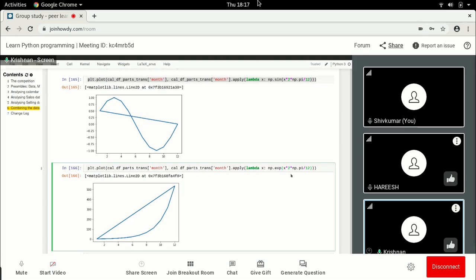I was just looking at Euler's formula: e to the power i theta is equal to cos theta plus i sin theta. But then you need a complex exponent. I don't know how to do that. Anyway, that's not a good idea.